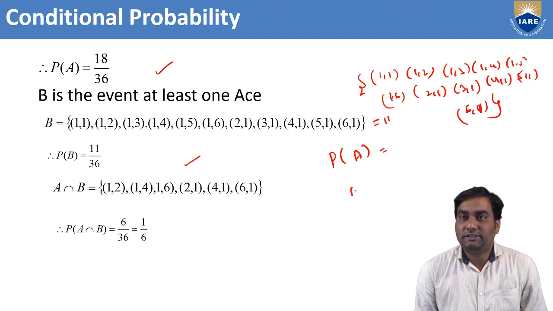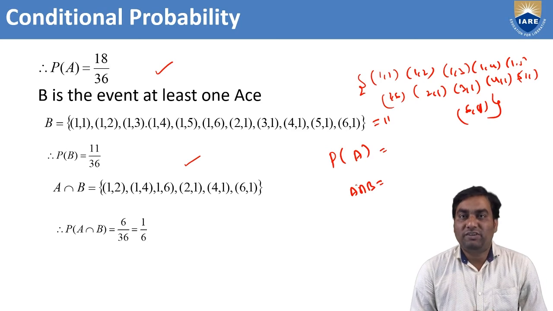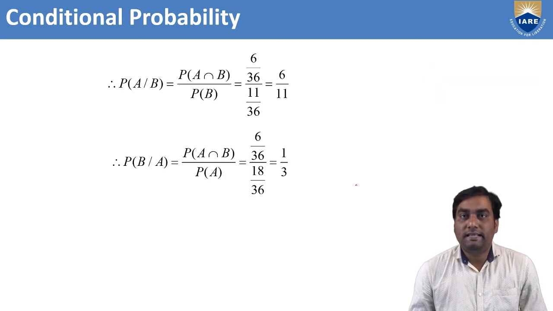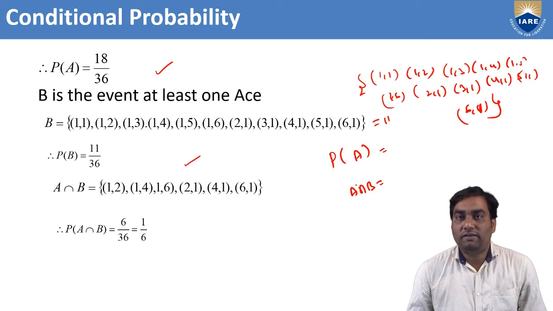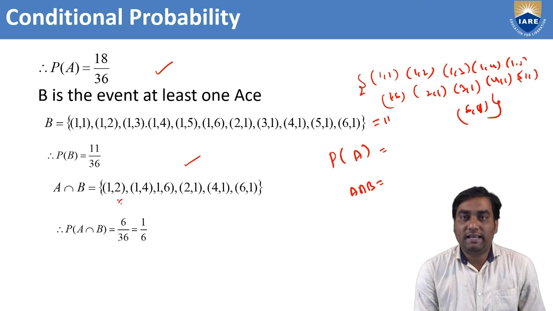And for A intersection B, there are common points between A and B. In A we have 18 events, in B we have 11 events. What are the common points? 1,2 is a common point, because it is in B and also in A. Similarly 1,4, 1,6, 2,1, 4,1, 6,1. In total, 6 are there.